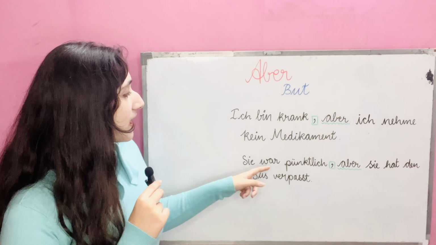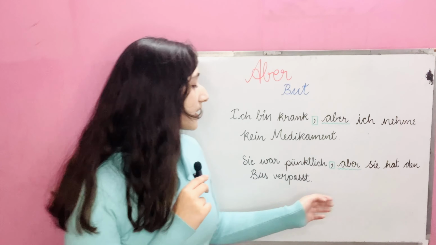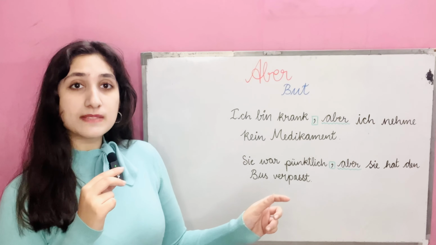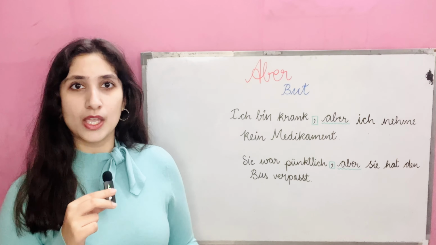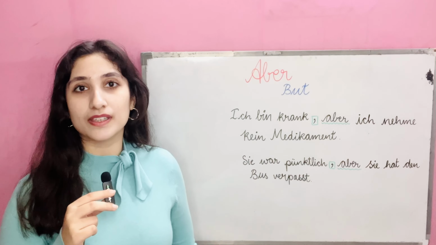Second sentence, sie war pünktlich, aber sie hat den Bus verpasst. That means she was punctual, but missed the bus. वो पंक्चुअल थी डिसिप्लिन थी बट फिर भी उसकी बस मिस हो गई है.